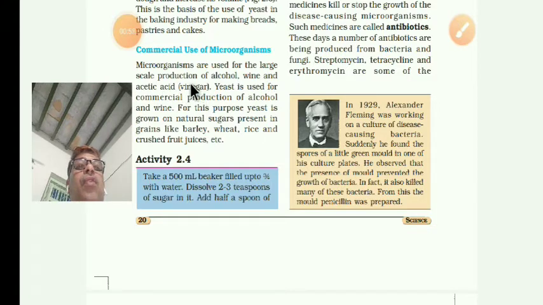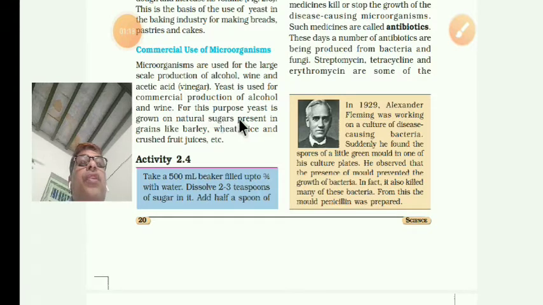So for this, what is used? Microorganisms are used. Yeast is used for the commercial production of alcohol and wine.